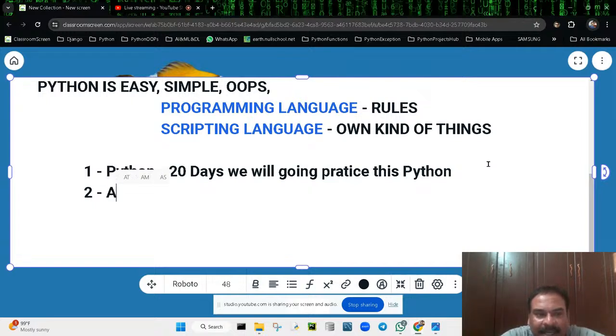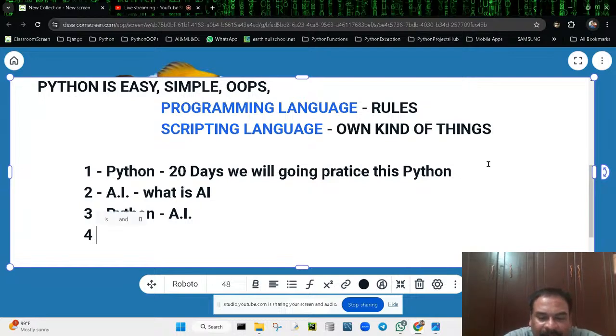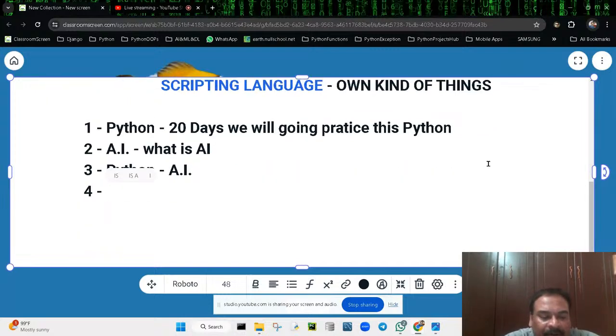From Python, AI has emerged. So what is AI? We will learn about what AI is, and then the exact relationship between Python and AI. I'm showing you the flow now: what the things are, and how we will get to the last step, how ChatGPT or prompt engineering we are going to learn. These are the steps.